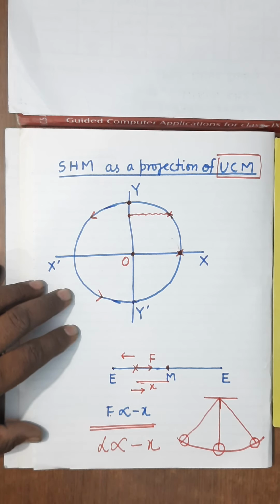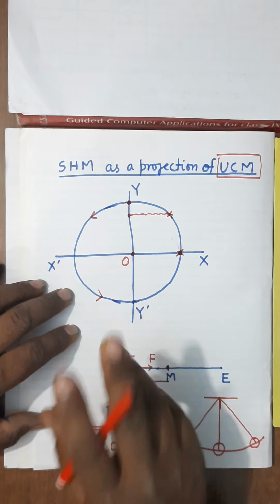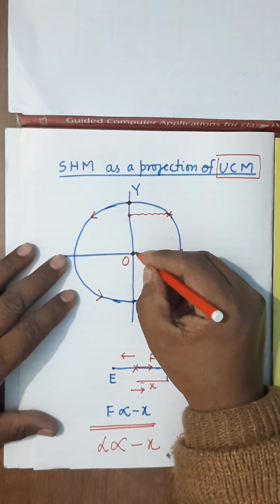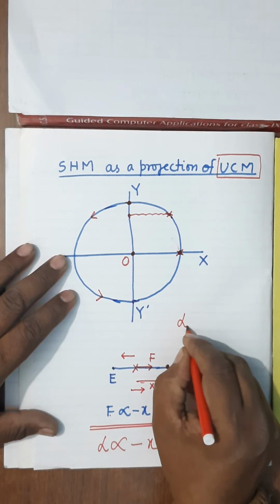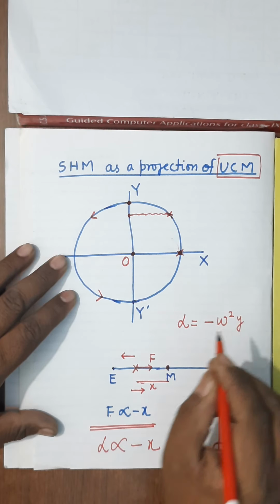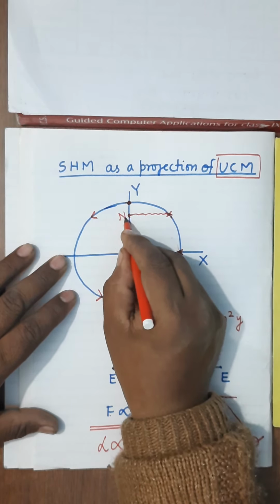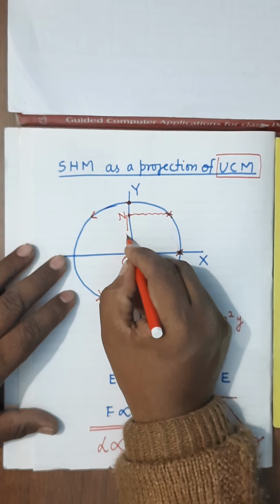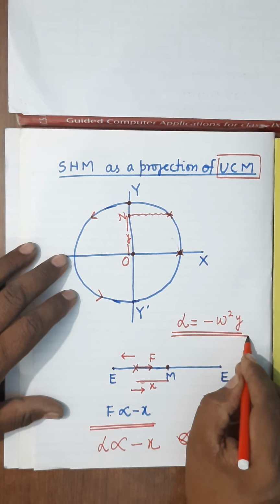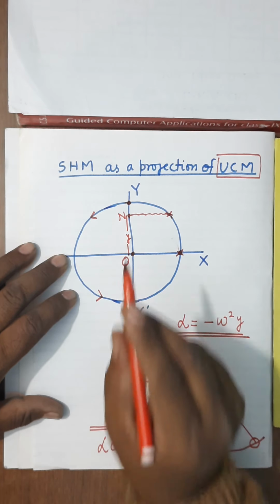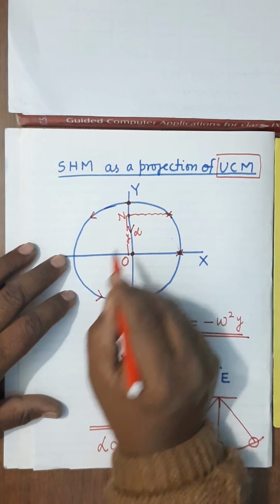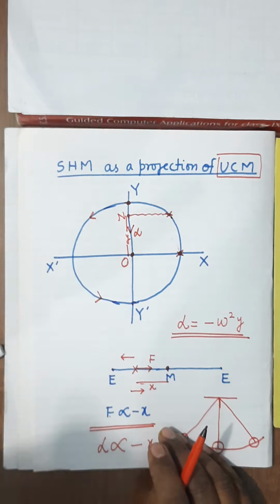At the end of the previous lecture, I explained this: I calculated the magnitude of the acceleration, and we found that the acceleration of the foot will be given by minus omega square y. Means when the particle is at the point n, this is y. So, what will be its acceleration? Acceleration will be given by this. You can watch that video. Here, what will be the direction of this? It will be this. Means the foot is executing SHM.